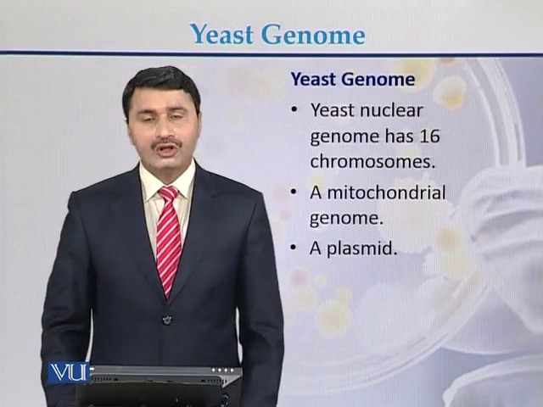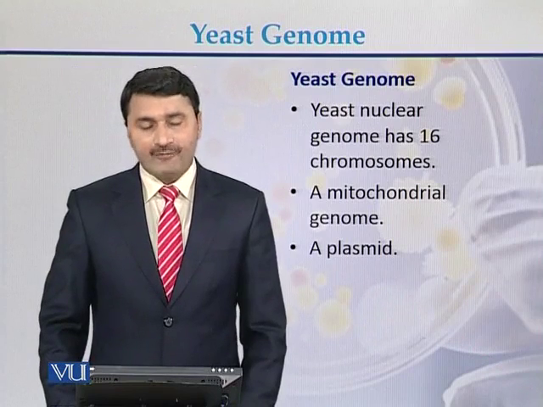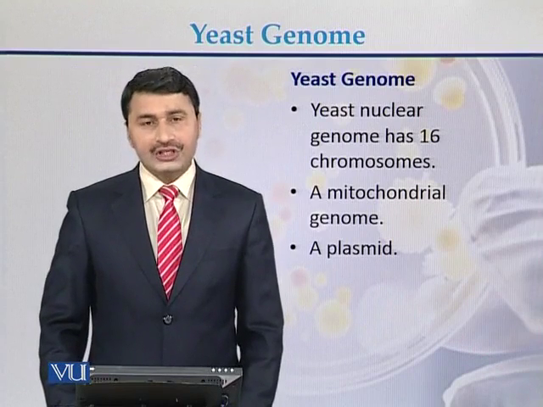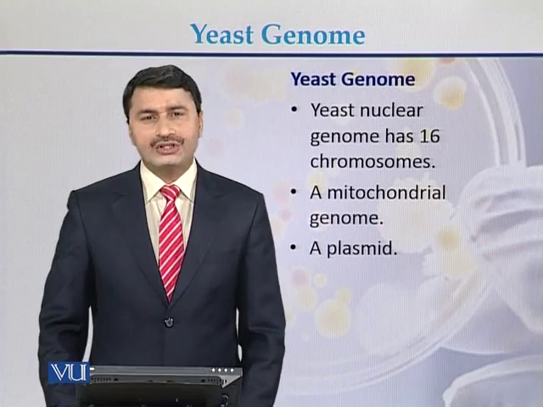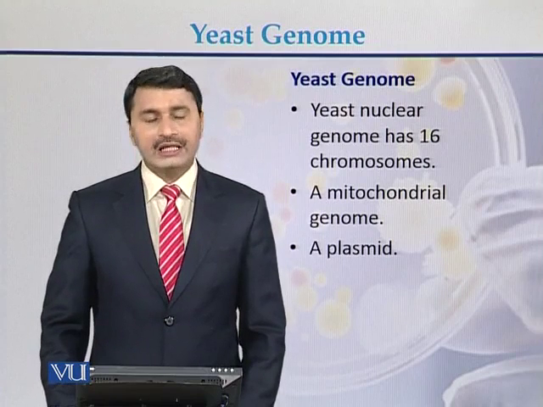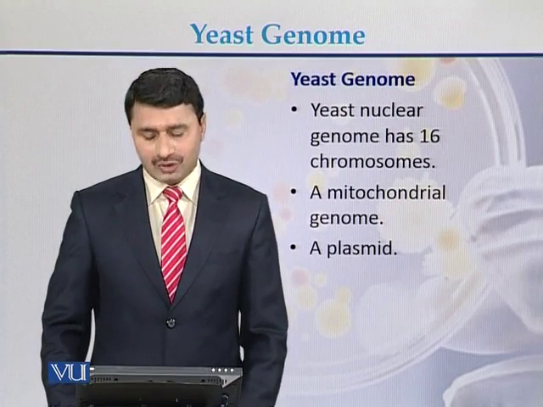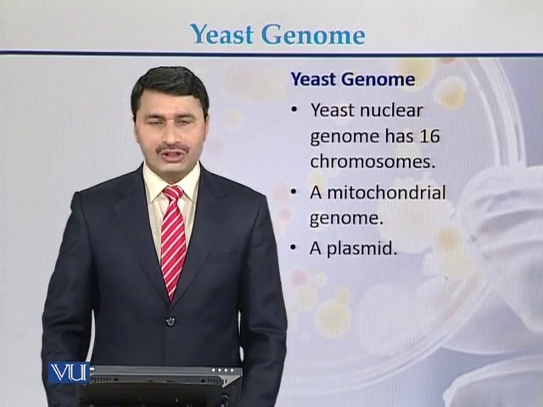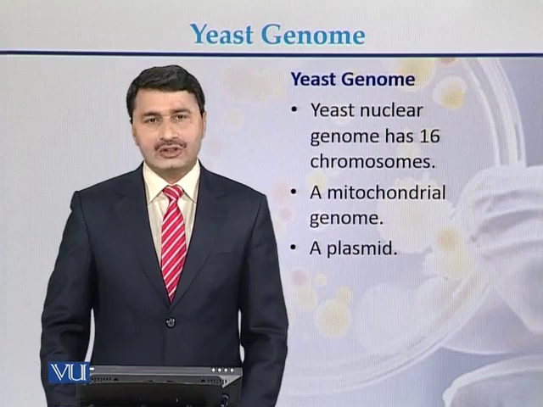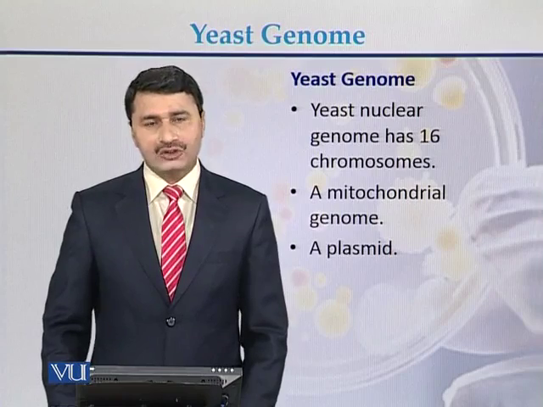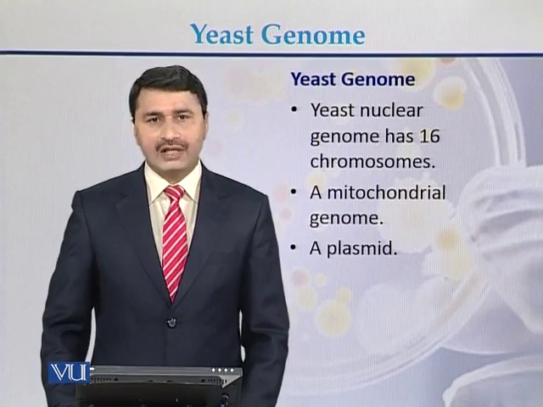So to conclude, what is the yeast genome? Yeast genome consists of 16 chromosomes. In addition to 16 chromosomes, there is a mitochondrial genome as well as a small plasmid which is also present in the cell of the yeast.